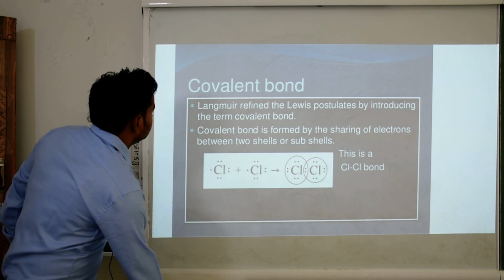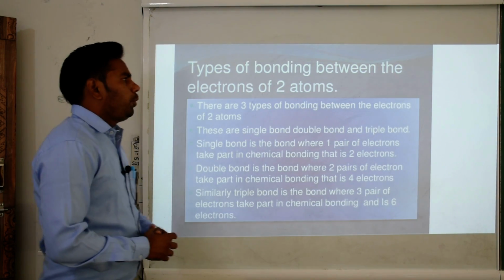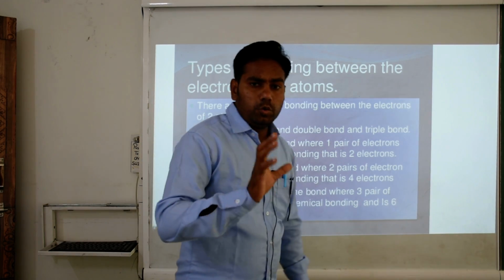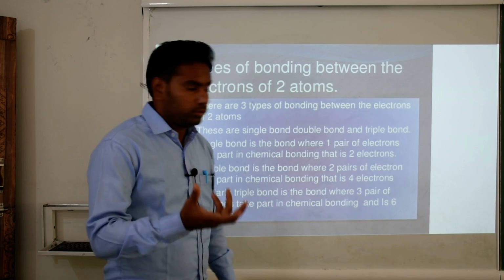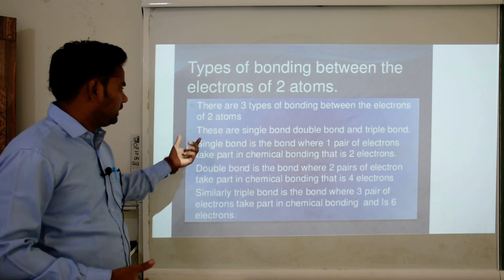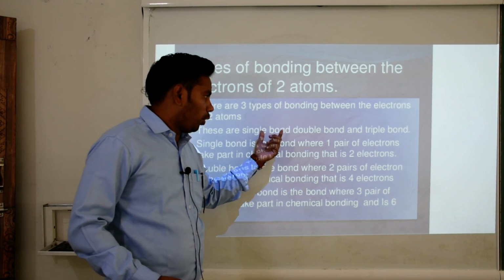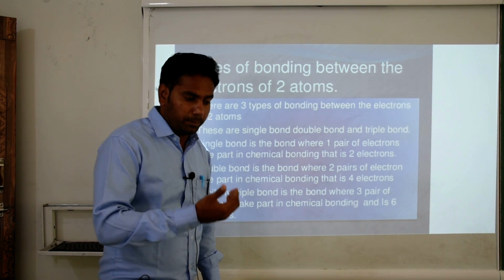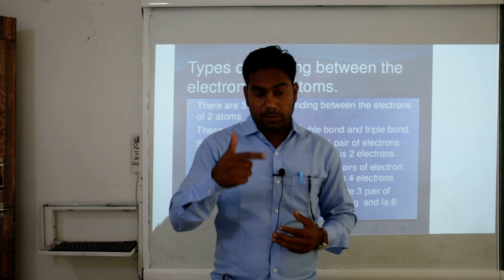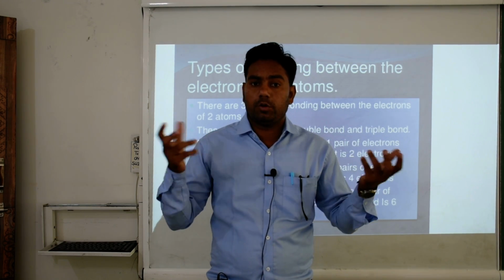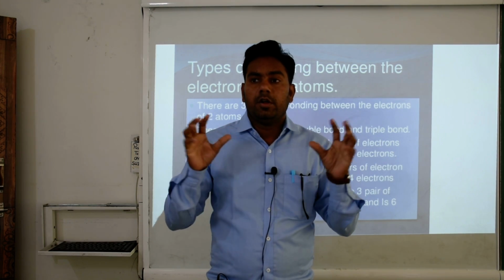Now we move to the types of bonding between the electrons of two atoms. There are 3 types of bonding between two atoms: single bond, double bond and triple bond. Single bond, like fluorine and chlorine, has one single bond.